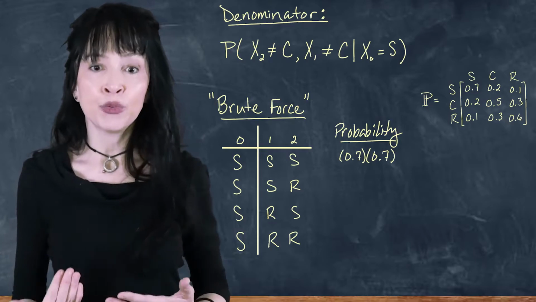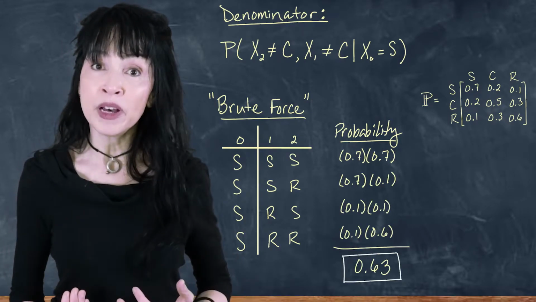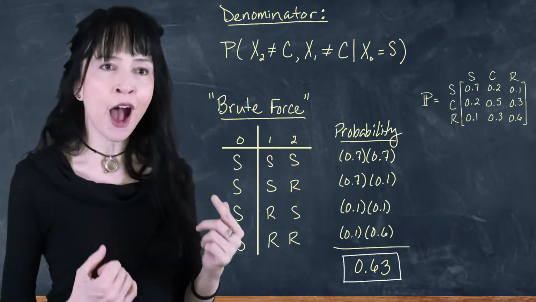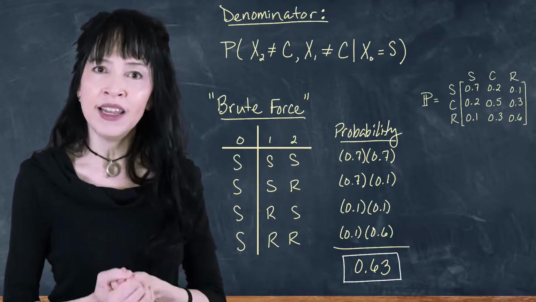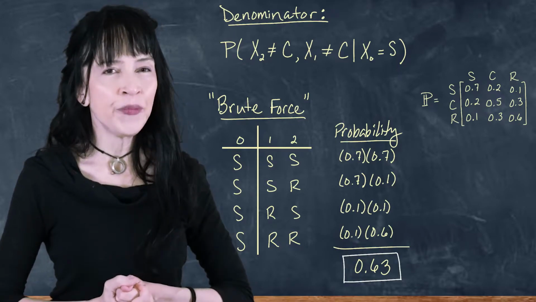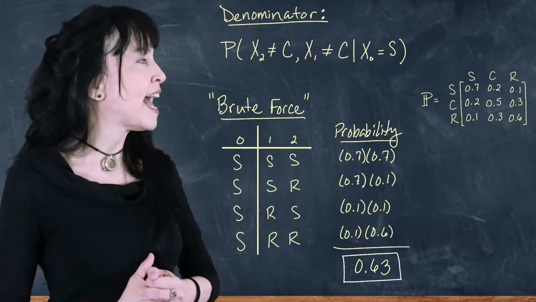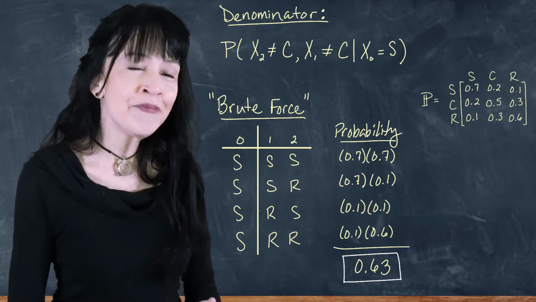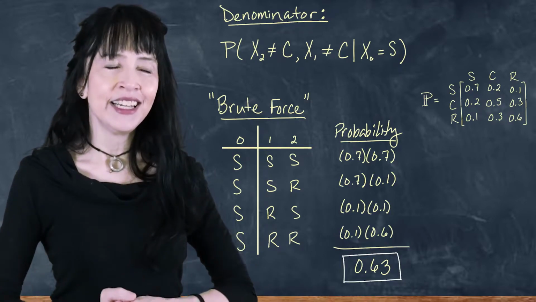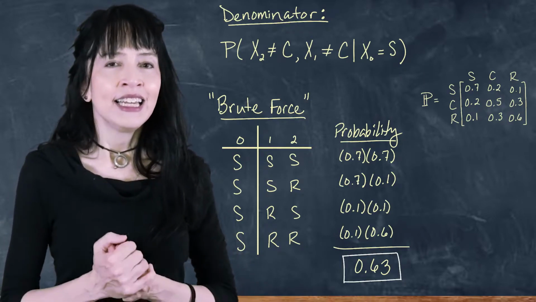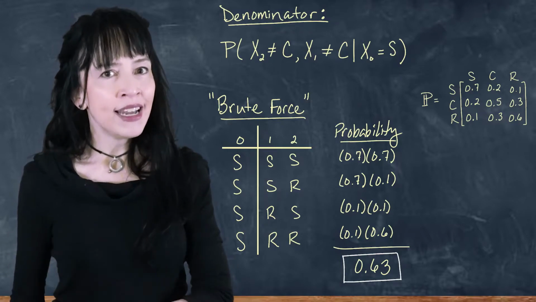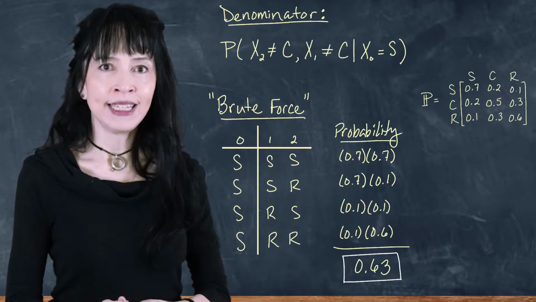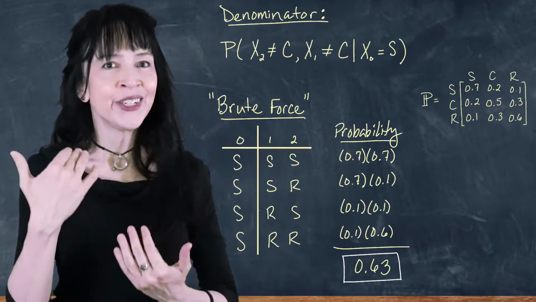And if you do that for each row, you get a bunch of probabilities, and you can add them up because these are disjoint events, and all of them contribute to it not being cloudy on day 2 and day 1, given it was sunny on day 0. So when you multiply these and add them up, you get 0.63. And going back to our original problem, what is the probability it is rainy on Thursday, given that it was sunny on Monday, and also given that it was not cloudy on Tuesday or Wednesday? We took some time to rewrite that.